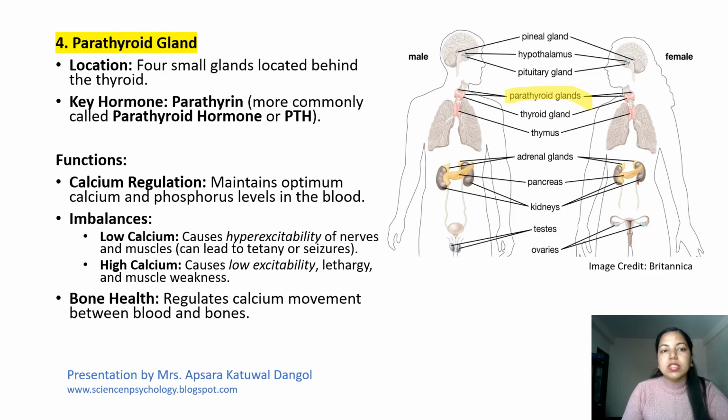Number 4, this is the parathyroid gland. It is located behind the thyroid. There are four small glands located behind the thyroid. You can see here it's behind the thyroid gland. The key hormone produced here is parathyroid hormone, or PTH.